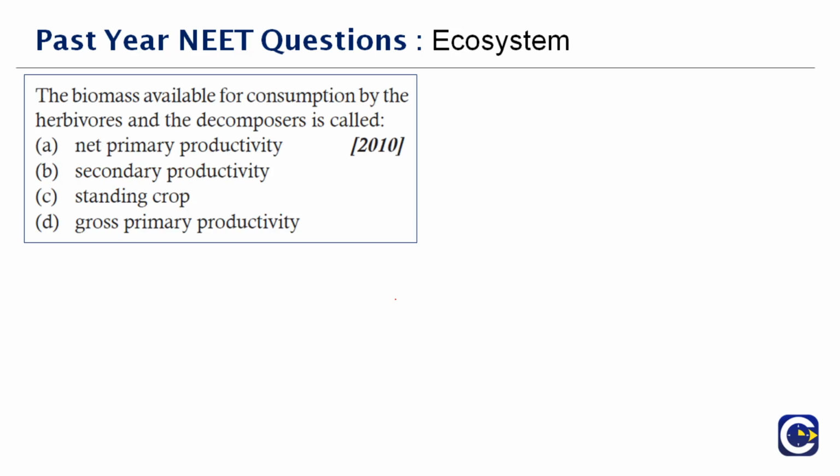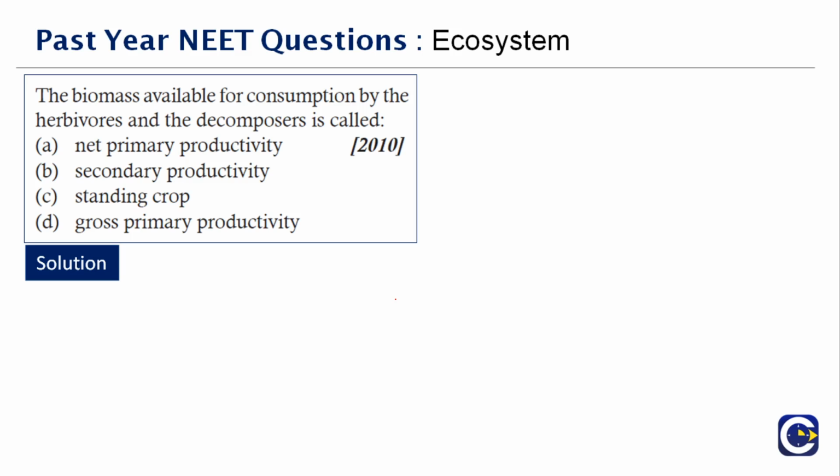The biomass available for consumption by the herbivores and the decomposers is called as dash. Okay, now the biomass which is available for consumption, you're taking two organisms into consideration: decomposers and herbivores.